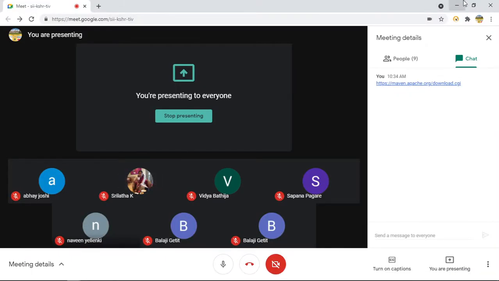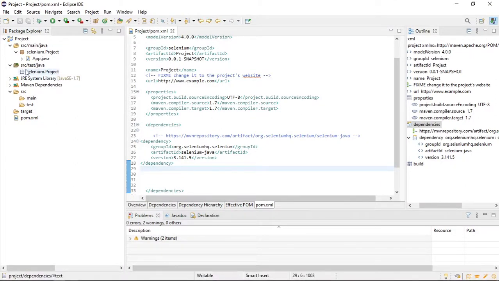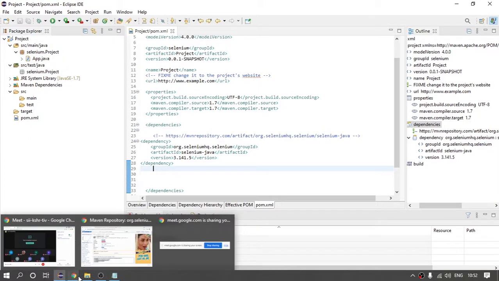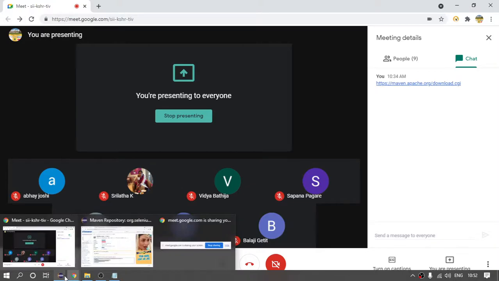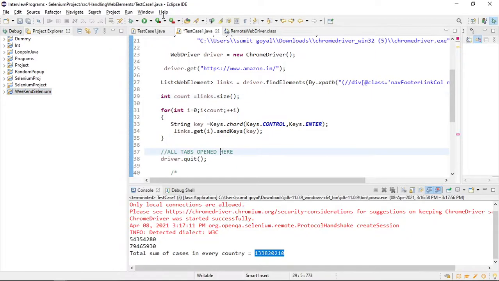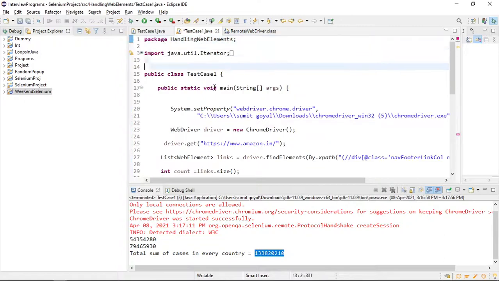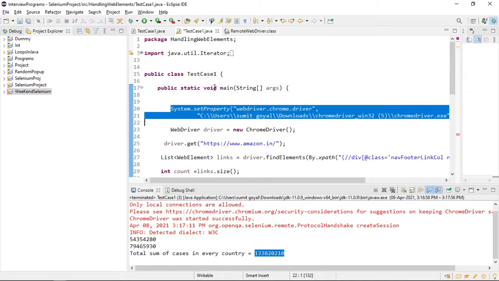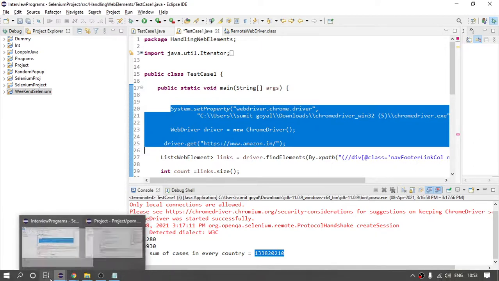So as of now we are working with Selenium. Let me download one more. Till now we are using System.setProperty to run our Selenium test case, right? If I come here, if I copy these two lines, these are the steps I was doing earlier to run my Chrome browser.